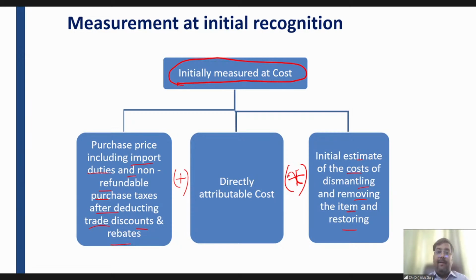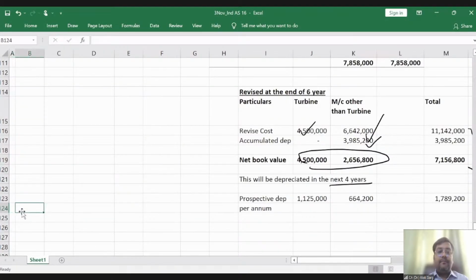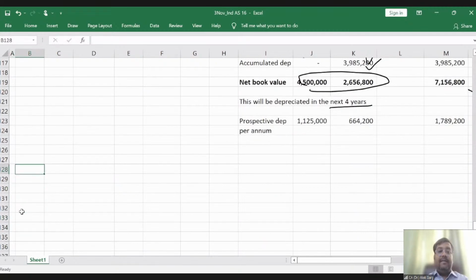For example, let me take an example with the help of this Excel file. Example of asset retirement obligation. Although you will read this concept in detail in Ind AS 37.